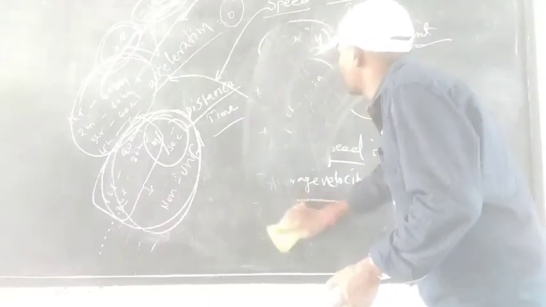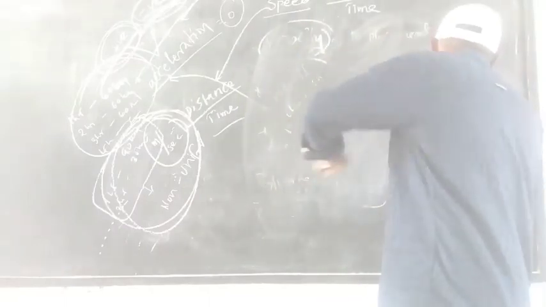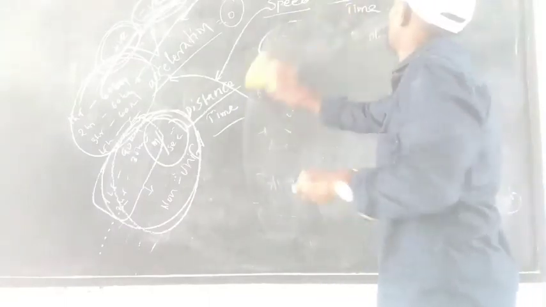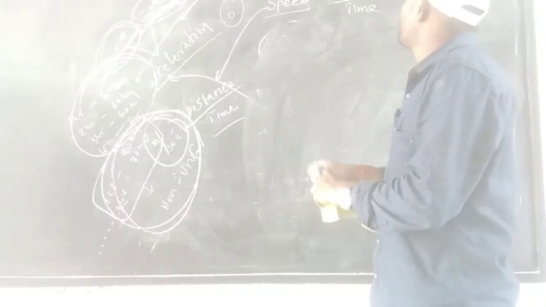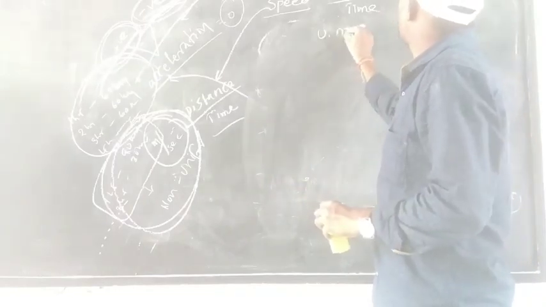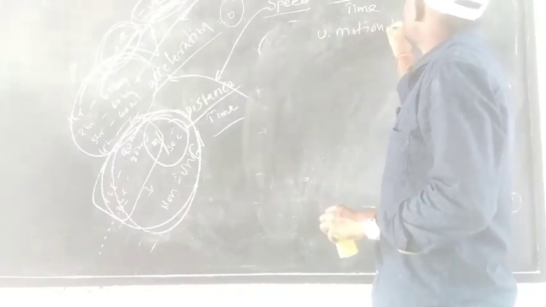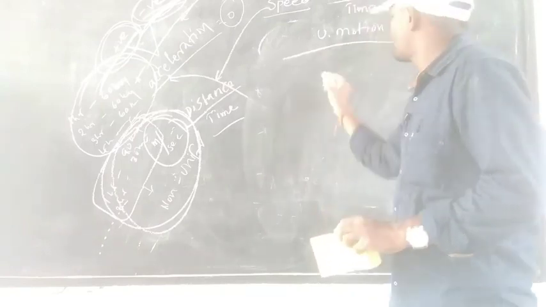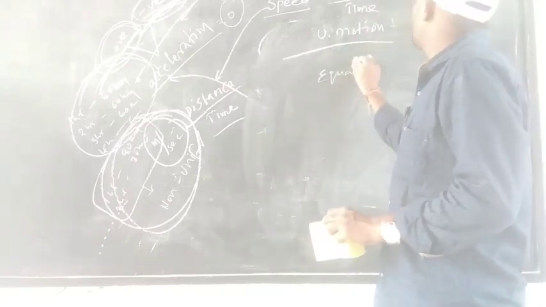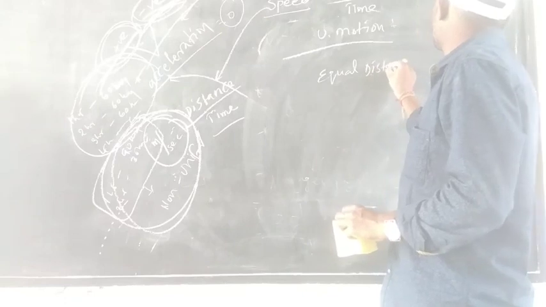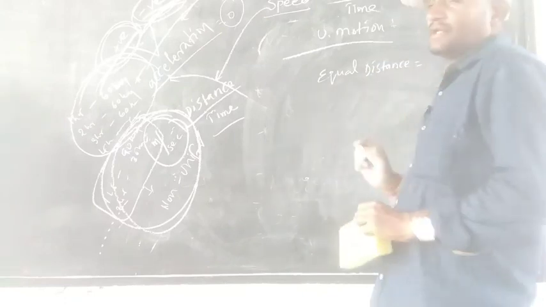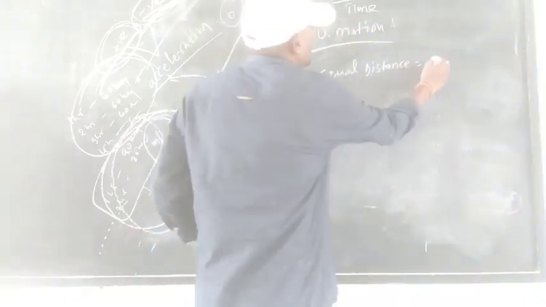Try to write uniform motion and non-uniform motion in your notebook. Uniform motion, equal distance. Next, equal time.